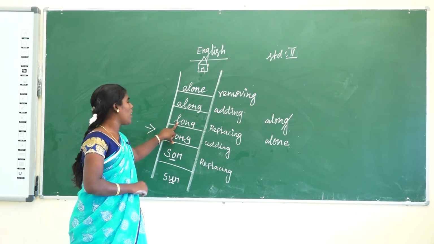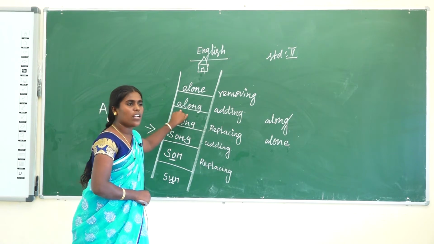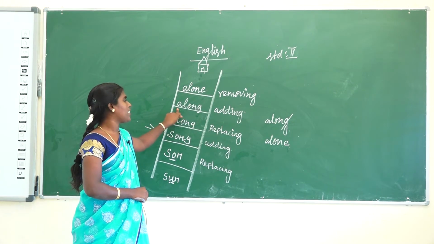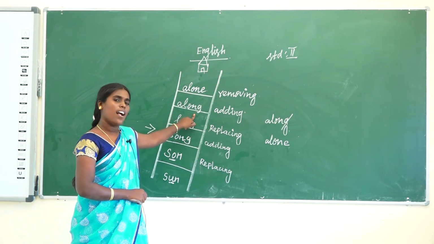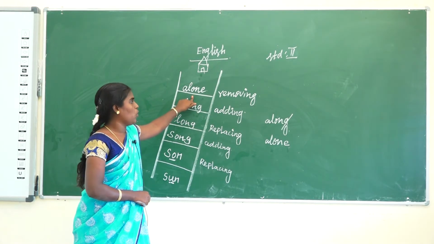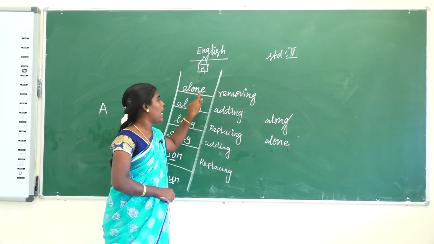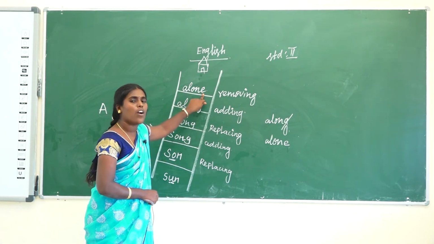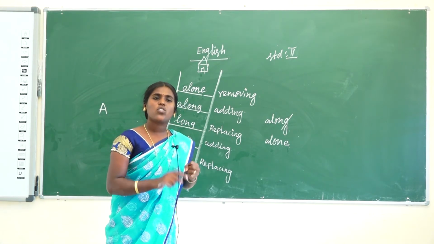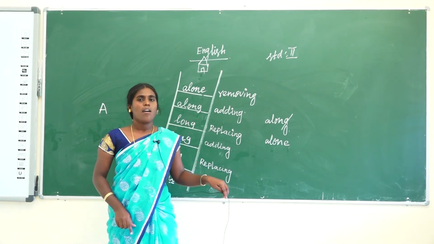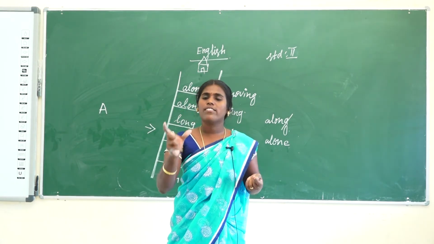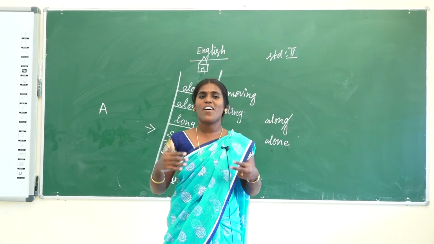The opposite of short is what? Long. Then next add the first letter of the alphabet. The first letter of the alphabet is A. We get a new word, along. Then being without friends is called alone. So here using remove, G is removed, add one vowel, then we get the word alone. So today you made many new words. You also take one word and make many types of words.